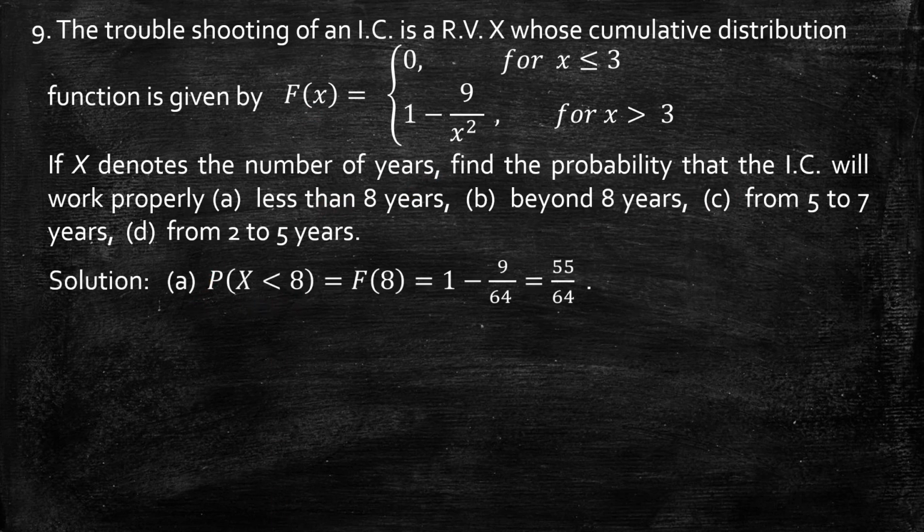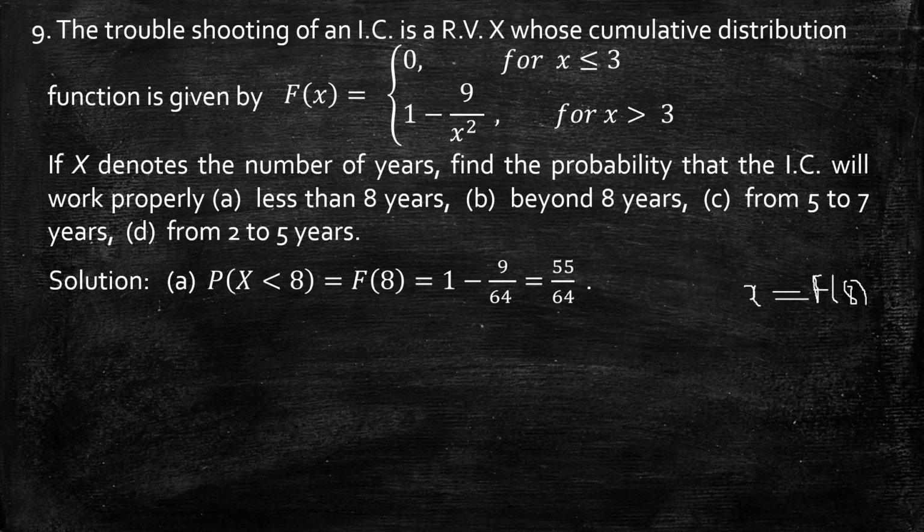The first one, P of x less than 8. What is probability of x less than 8? Actually it is the integral of the PDF, f of x, between minus infinity to 8. That is the meaning of probability of x less than 8. Correct? Obviously here we are summing up all the probabilities from minus infinity to 8, means that is the cumulative distribution function. So F of 8. So that's why we have written P of x less than 8 is nothing but F of 8. I hope it is clear.